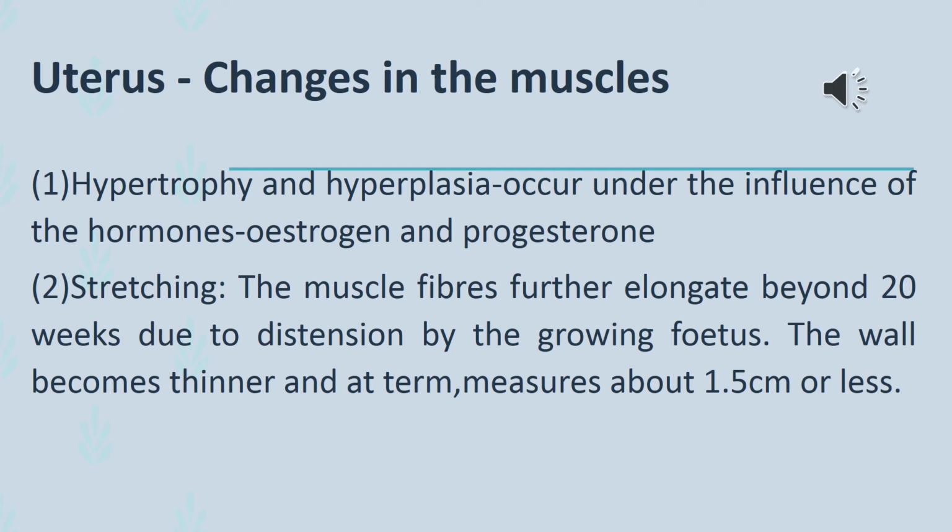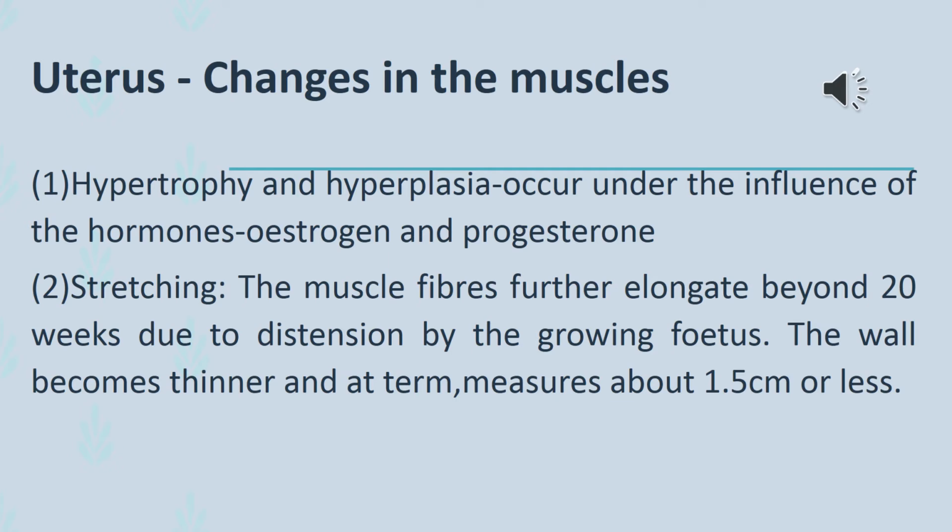Now we will see the changes occurring in the muscles. Number 1, hypertrophy and hyperplasia. This occurs under the influence of the hormones estrogen and progesterone. What do you mean by hypertrophy? Hypertrophy means the muscle size is increased, whereas in hyperplasia there will be increase in the number of cells. These two changes occur under the influence of the hormones, that is estrogen and progesterone.